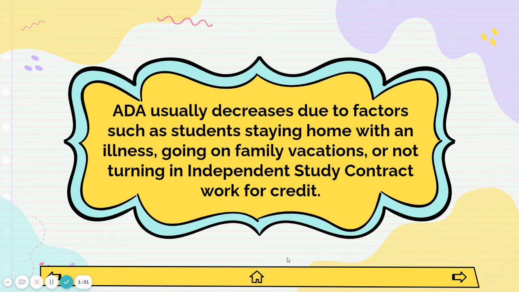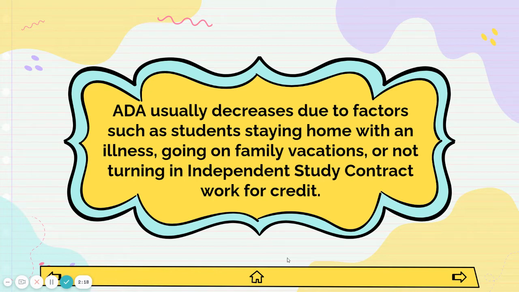ADA usually decreases due to some things, like when kids are homesick. We absolutely understand kids need to be homesick, especially during this time, like now during COVID, but that decreases our ADA. It also decreases when families go on vacation and it's maybe not a break time, right? Kids are supposed to be in school, but it turns out to be a family vacation time. Those are days missed. That counts against ADA.